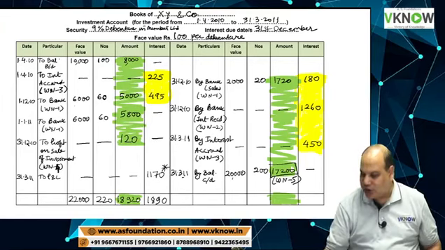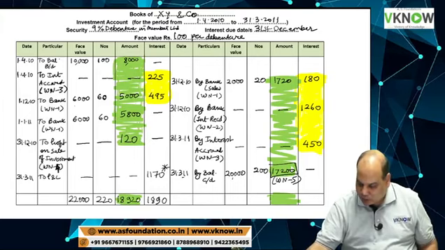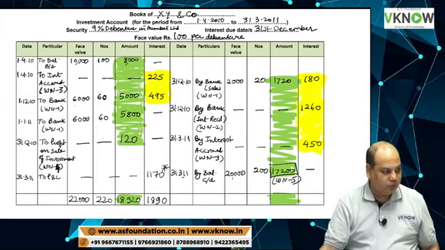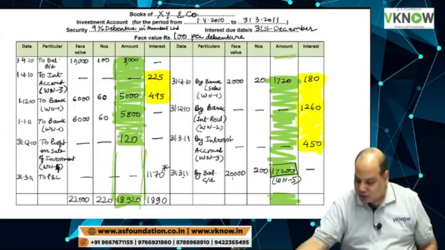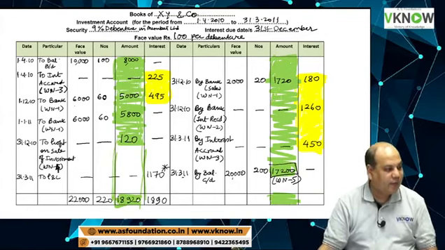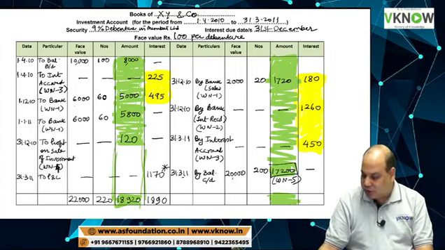Just check, is it tallying automatically? If it is telling 18920, amount column should tally automatically, then you have done right. If it is tallying automatically, we have done it right.